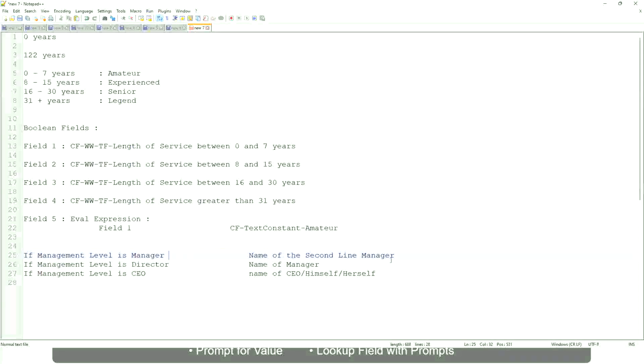So you have to return something that is dynamic, that is stored in a field, so you have to select that field. Manager's manager, level 02, etc. These are available fields. So you have to select those and not hard code something like amateur, senior, or legend. So in this case, evaluate expression is a better fit.